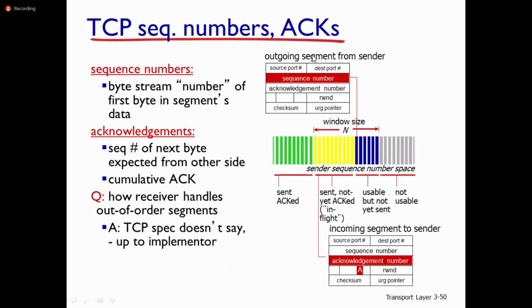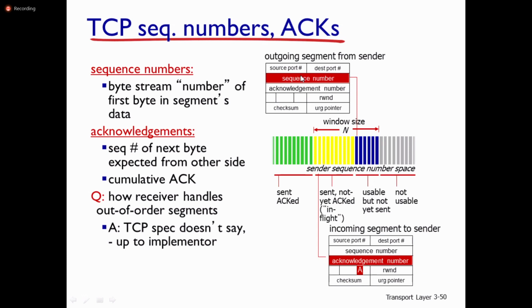Here you get the outgoing segment from the sender side. Source port number, destination port number. You have already seen this structure. Sequence number: this is the sender sequence number space. Already acknowledged packets, sent but not acknowledged packets, then usable but not sent. You can also look at the incoming segment to the receiver. There is a mistake. The incoming segment to the receiver: source port number, destination port number, sequence number.